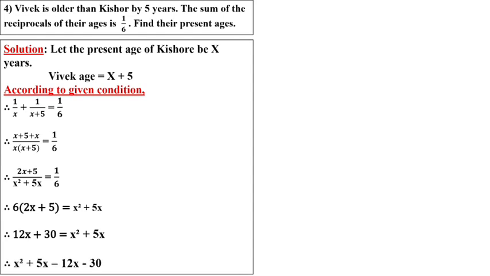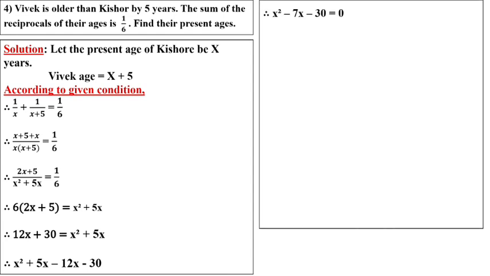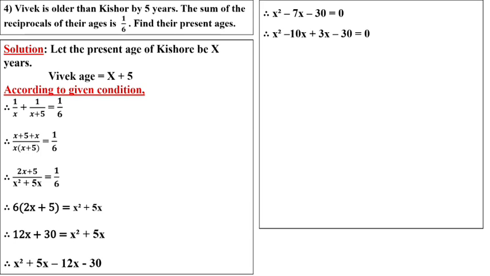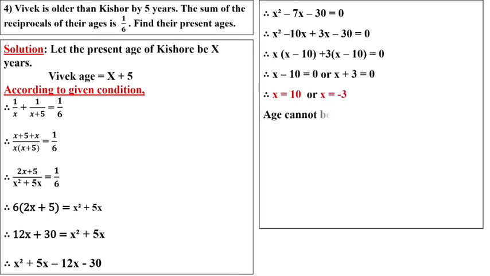We'll arrange this. What do we get? x square plus 5x minus 12x minus 30 equal to 0. x square minus 7x minus 30 is our equation. We got a quadratic equation. Now we have to split minus 30 and we want minus 7. So 10 threes are 30, 10 minus 3 is 7. We want minus 7, so we'll put the minus sign with the 10. So here we get x minus 10 equal to 0 and x plus 3 equal to 0. So minus 10 becomes plus 10, plus 3 becomes minus 3.